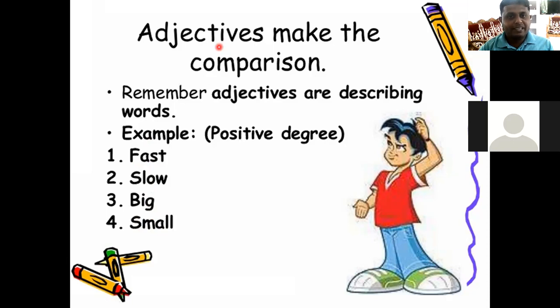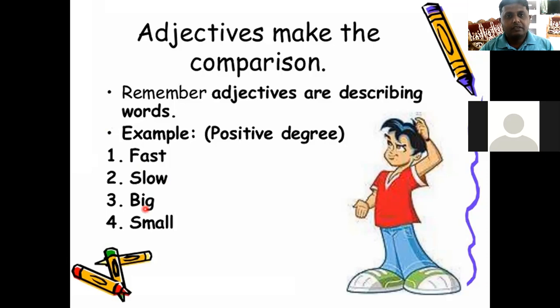So it is expected that we must know the three forms of adjectives, just like fast, faster, fastest. Three forms. The next is slow. Next form is slower, and the third form is slowest.